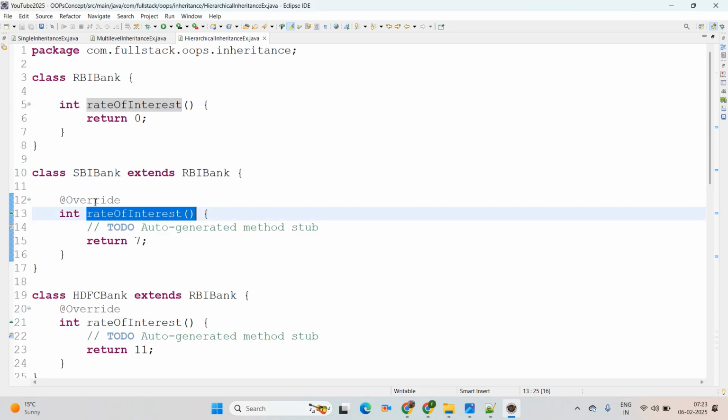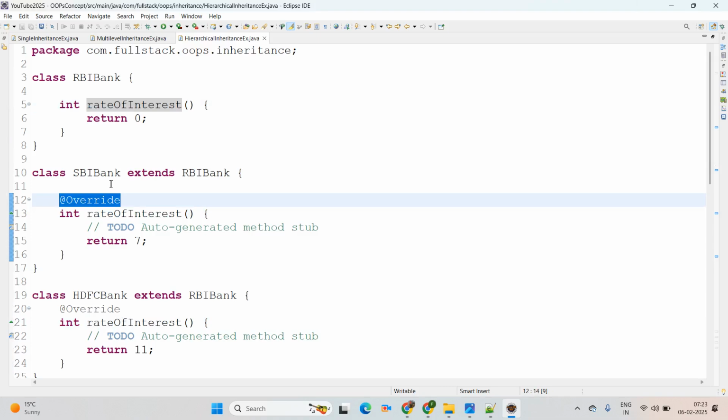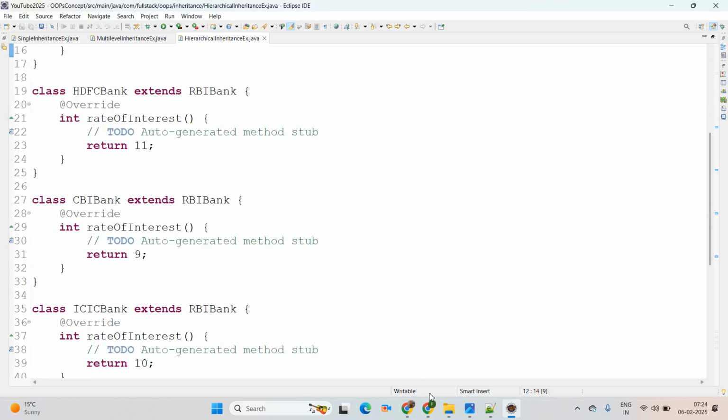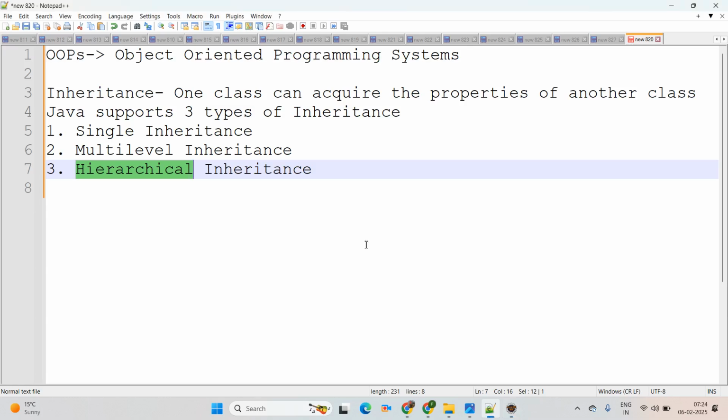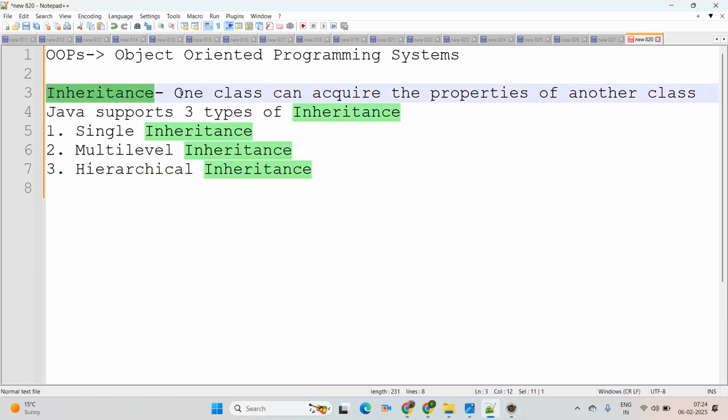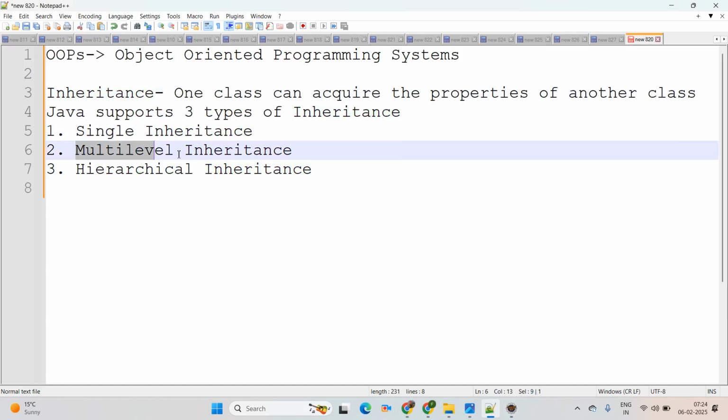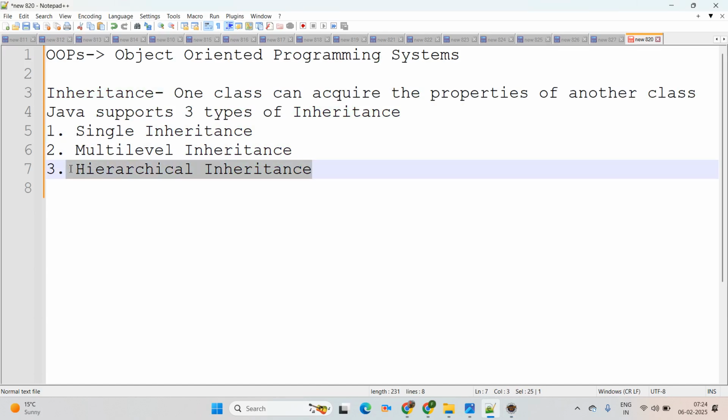That's called method override. Then in the next session we'll go ahead with the polymorphism concept, and there we are going to learn method overload and override scenarios in detail. Then here we are done with our inheritance. Inheritance means one class can acquire the properties of another class, and Java supports three types of inheritance: single inheritance, multilevel inheritance, and hierarchical inheritance.